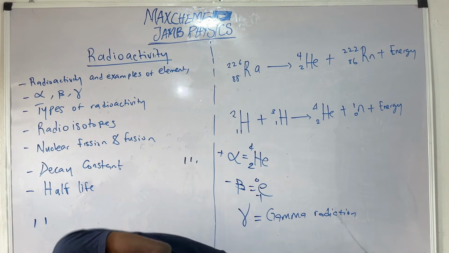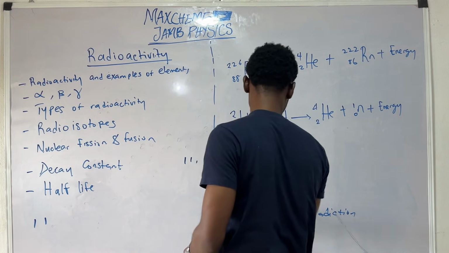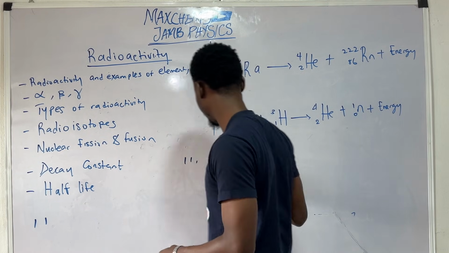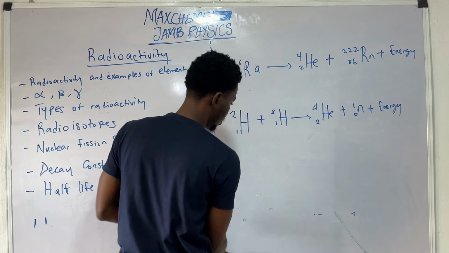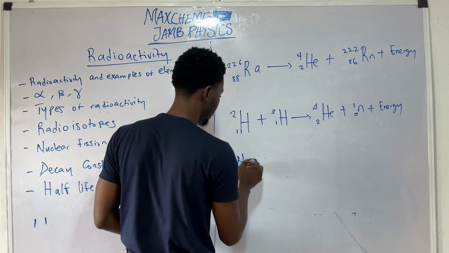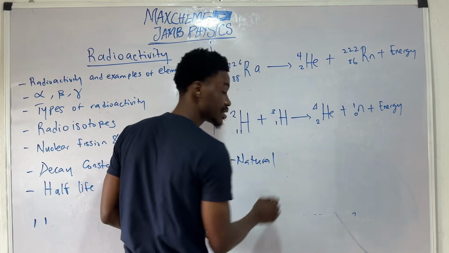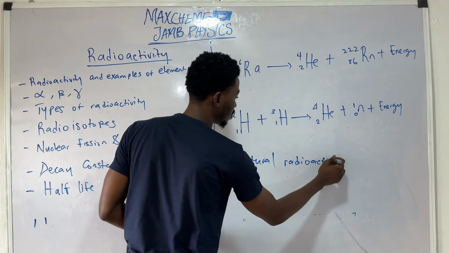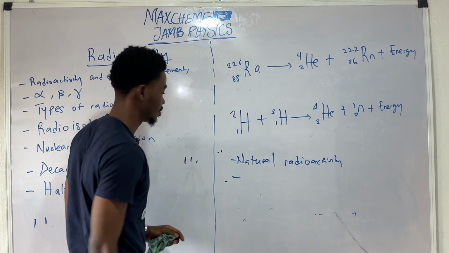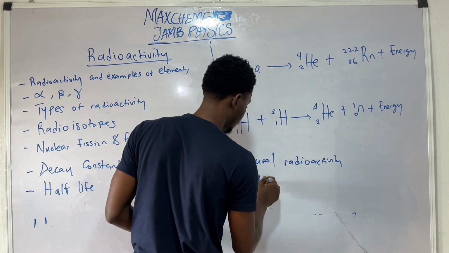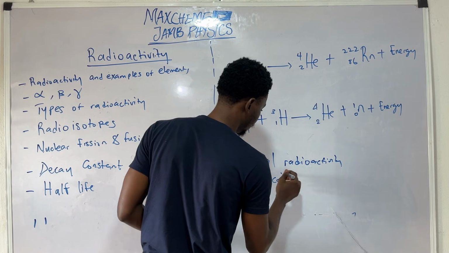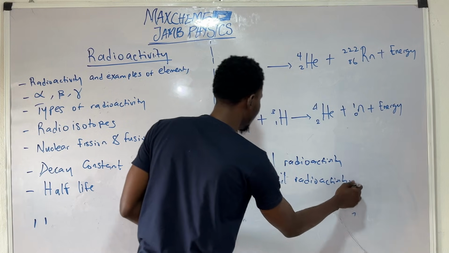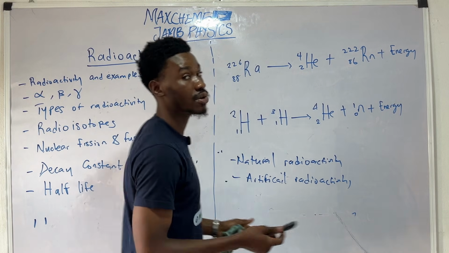Next, I would like to talk about the types of radioactivity we have. So we have natural radioactivity and artificial radioactivity. So the natural radioactivity is the radioactivity I discussed earlier.